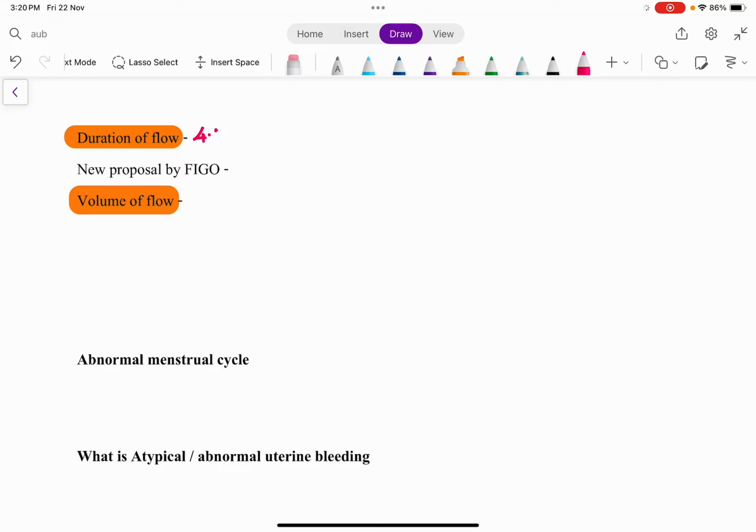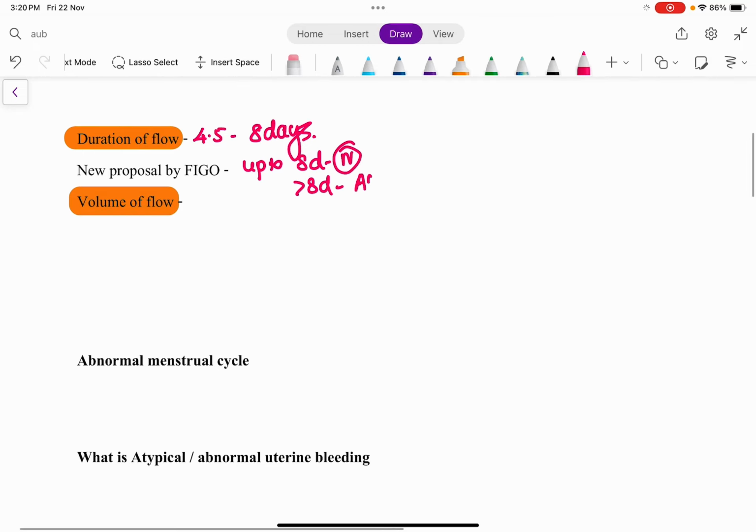And what about the duration of flow? Any flow which lasts around 4.5 to 8 days is considered to be normal. So earlier it was said that about 4.5 to 8 days is considered normal, but the new proposal tells that any bleeding up to 8 days is considered normal, and anything which is more than 8 days is actually abnormal.